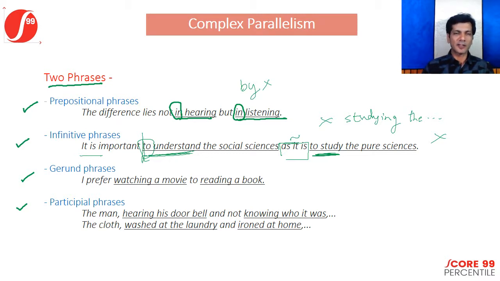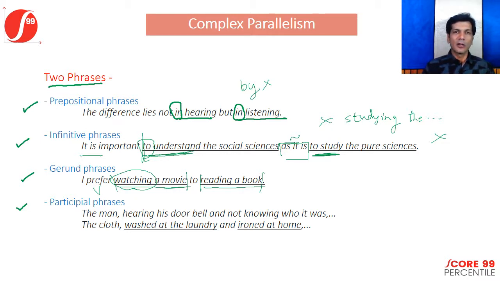If you look at gerund phrases, now if you've learned what infinitives, gerunds and participles are, do not forget your basics that you learned in your verbs class. Now, I prefer watching a movie to reading a book. Remember, the actual verb in the sentence is 'prefer.' Watching a movie is a phrase, reading a book is a phrase. These are gerund phrases because they are using the ing forms of the verbs watch and read.